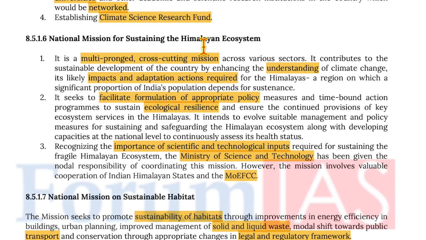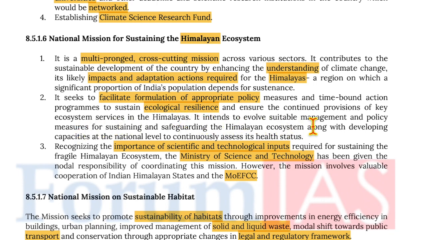Moving on to National Mission for Sustainable Himalayan Ecosystem. It is a multi-pronged cross-cutting mission across various sectors. It contributes to the sustainable development of the country by enhancing the understanding of climate change, its likely impact and adaptation actions required for the Himalayas, a region on which a significant portion of India's population depends for sustenance. It seeks to facilitate the formation of appropriate policy measures and time-bound action programs to sustain ecological resilience and to ensure continued provision of key ecosystem services in the Himalayas.